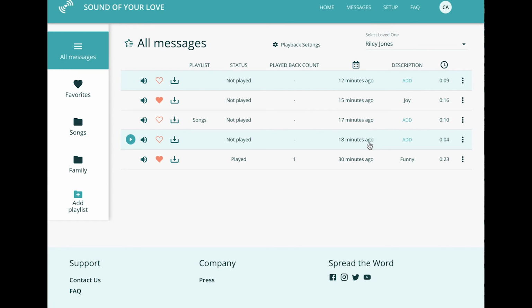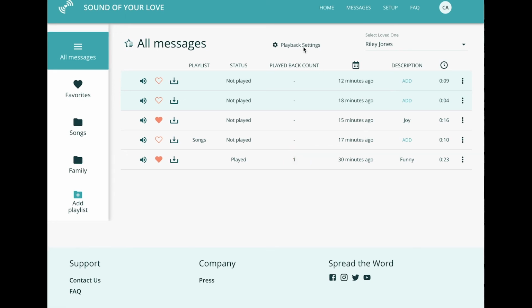If you want to change the order in which your loved one hears the messages, you can simply click, hold, and drag the message. The new order will now be reflected in the playback. If you're wondering whether a message has been played for your loved one, you can see the playback count here.